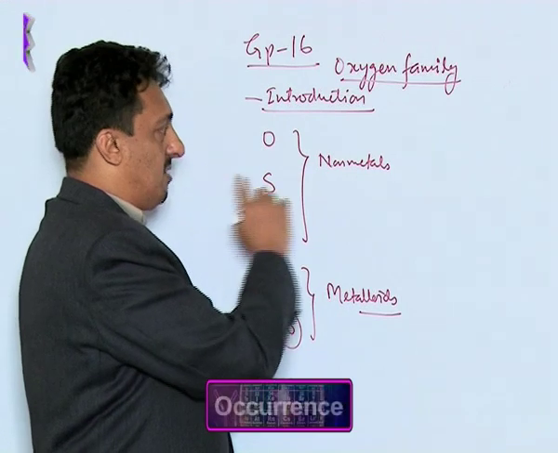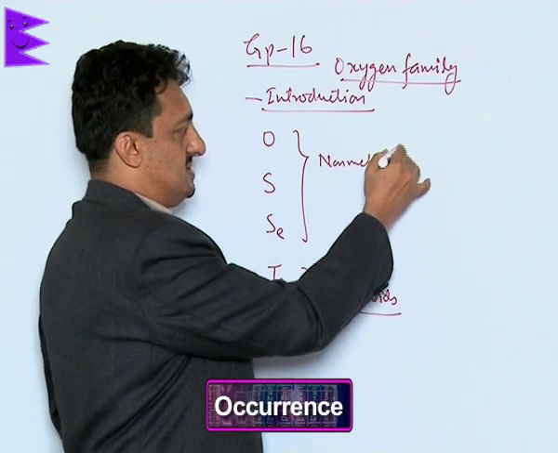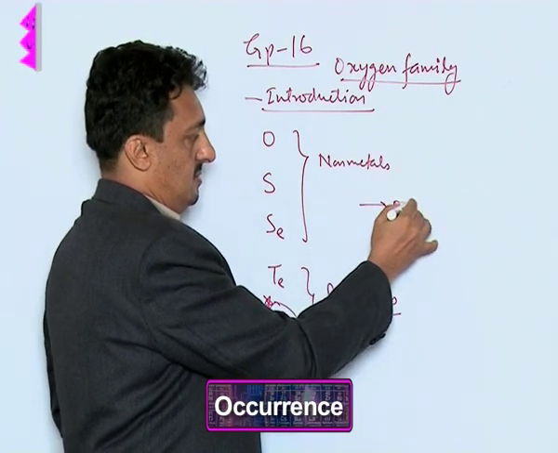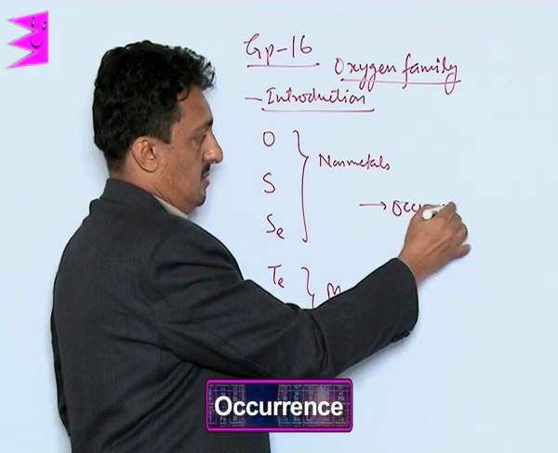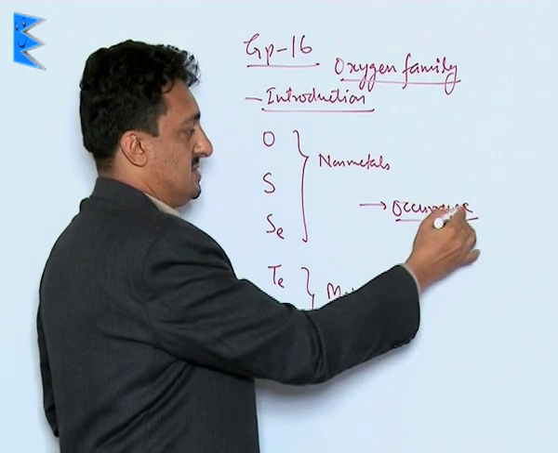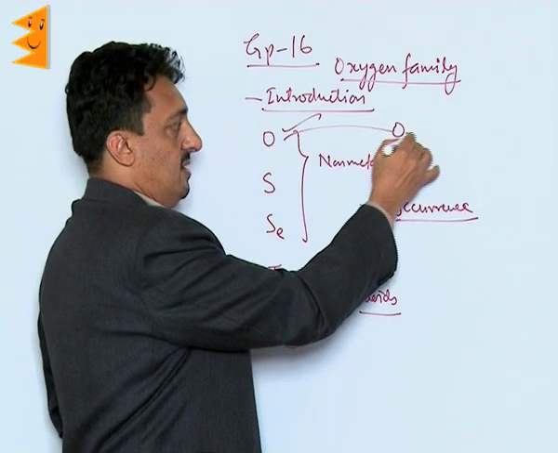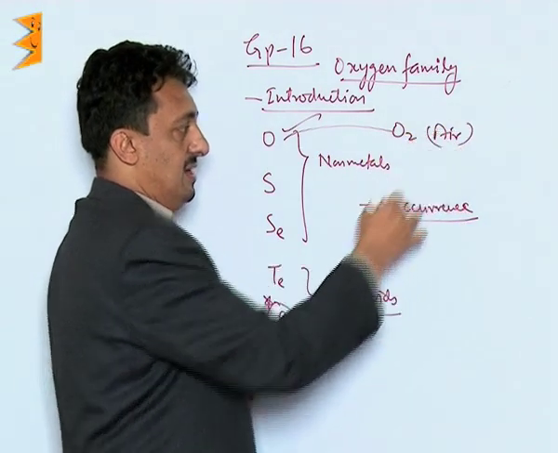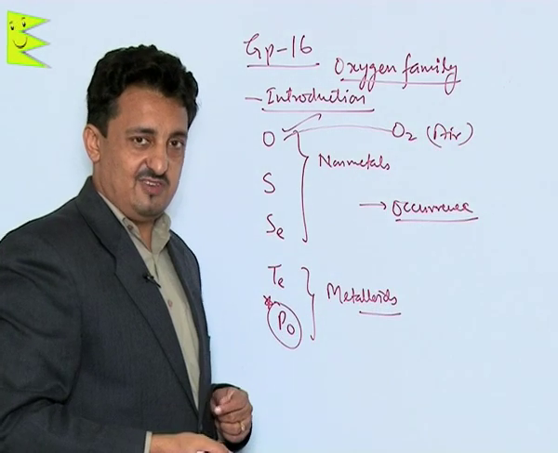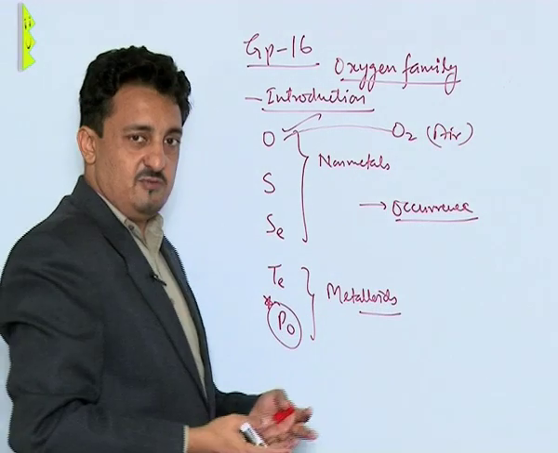Let us first discuss their occurrence. Oxygen is mainly extracted from air, by the liquefaction of air followed by its fractional distillation.